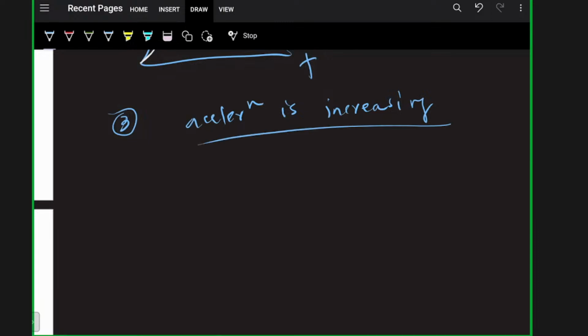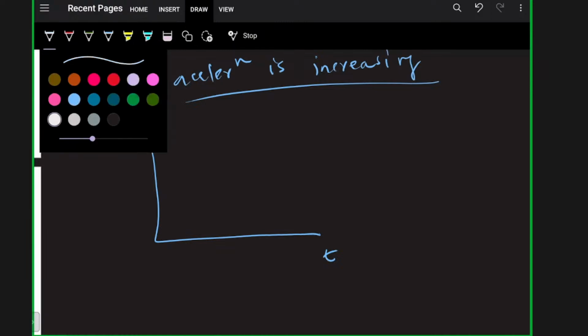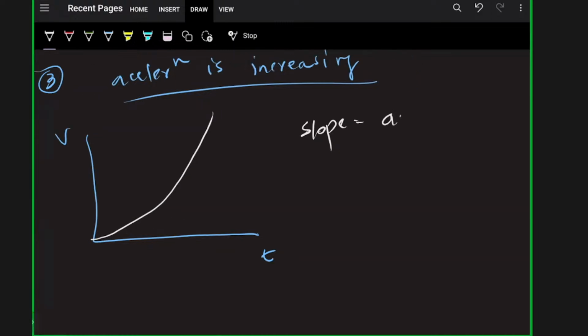That is the case. Acceleration is increasing. This is V, here T. If acceleration is increasing, the slope should increase. So like this. Slope will be acceleration. So the slope of the velocity-time graph is acceleration. So here the slope is also increasing. Hence acceleration is also increasing.